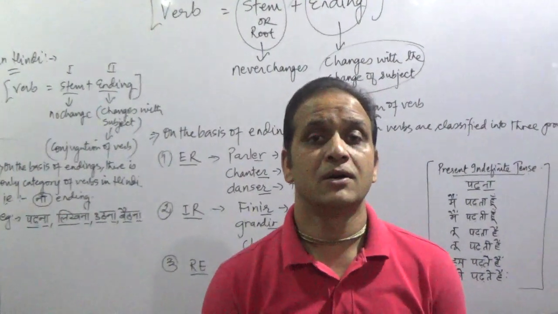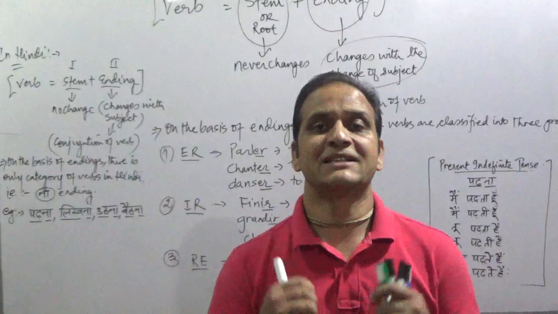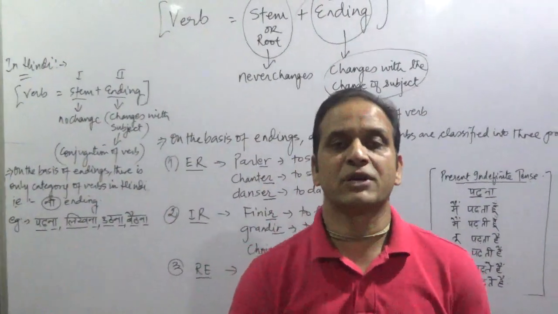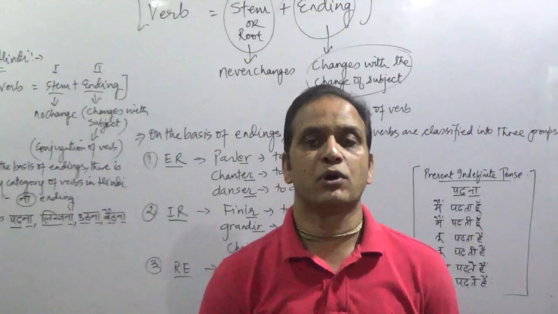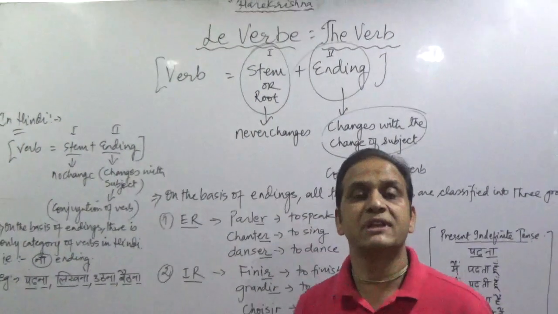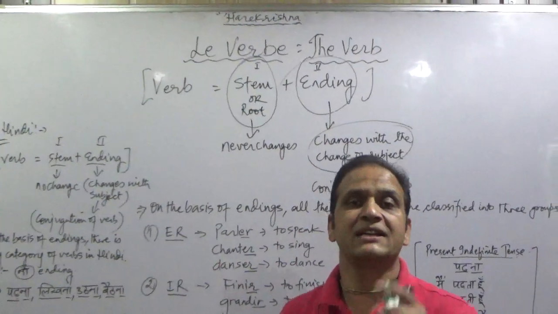Et ça c'est quoi? Le verbe. And what is that? That is the verb. C'est le sujet, c'est le sujet vraiment très important. This is really a very important topic to understand, to learn. Alors, verbe. En français, on le dit le verbe. In French, we say it as a verb.